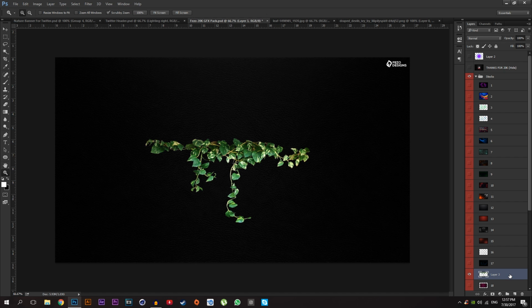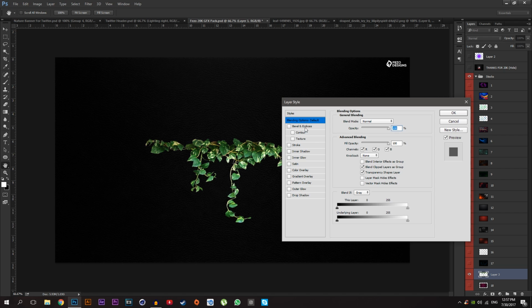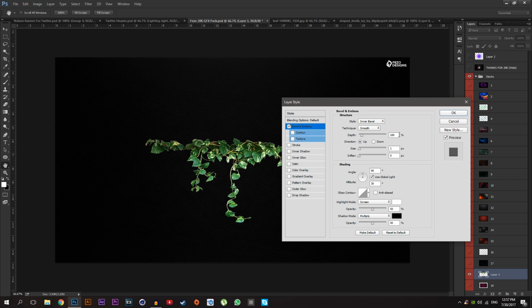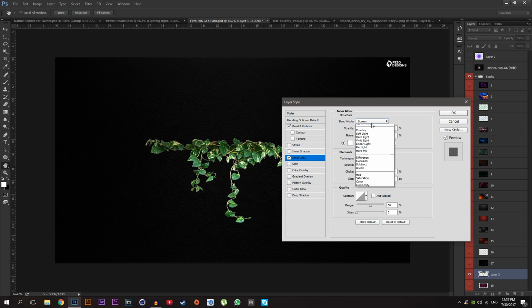Then just open the layer style of it, go to Bevel and Emboss and change the depth to about 50% and size 3, and go to Inner Glow, change the blending mode to color dodge, opacity 80 and size 10, opacity 60, looks good.